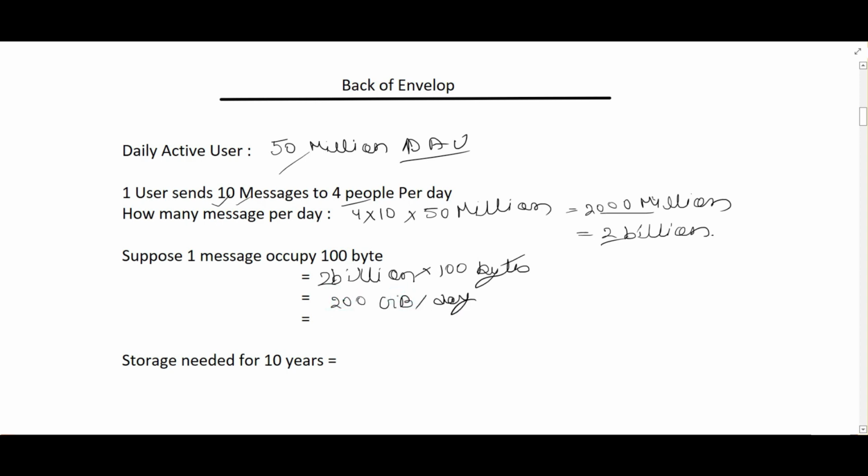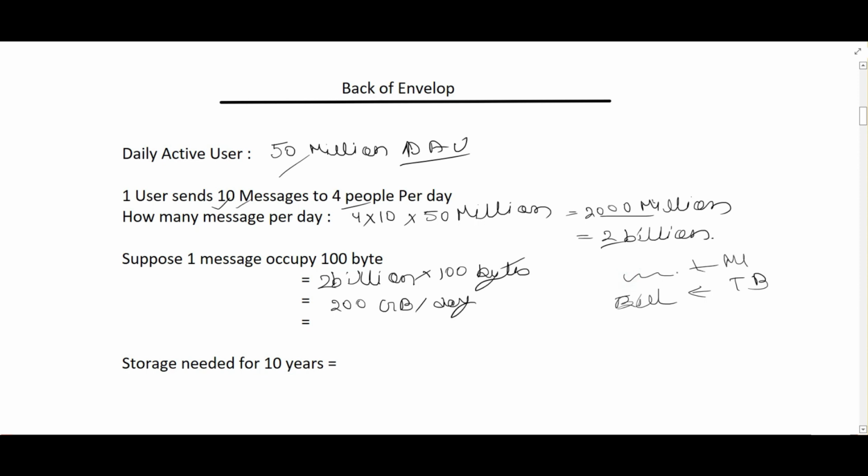So this we have computed with the same table, like whichever belongs to TB and billion, and the million belongs to GB, that kind of table. I'll create one more video where I'll explain in detail how the back of envelope calculation works, and what parameters we have to know before computing it. It will make our calculation easier.